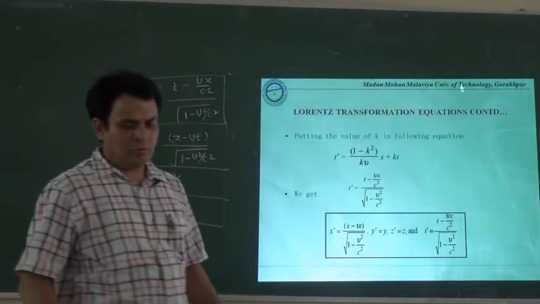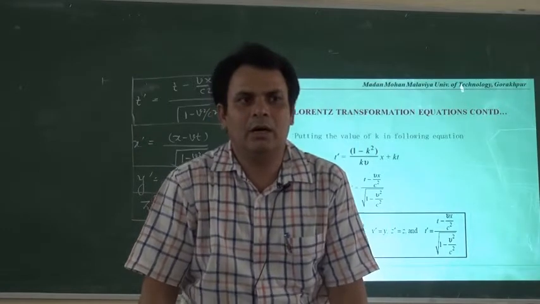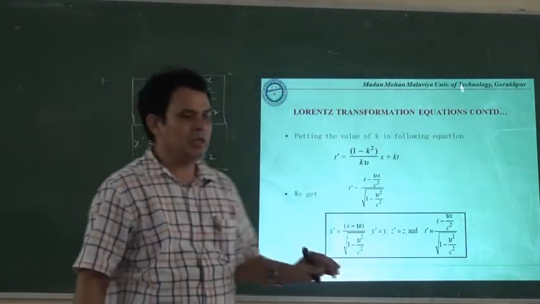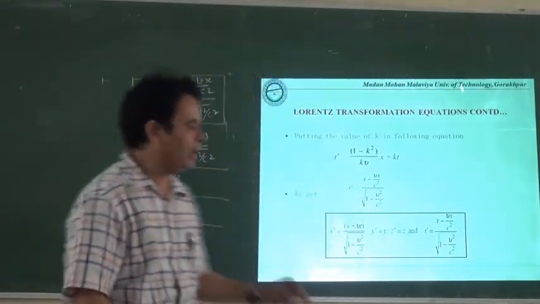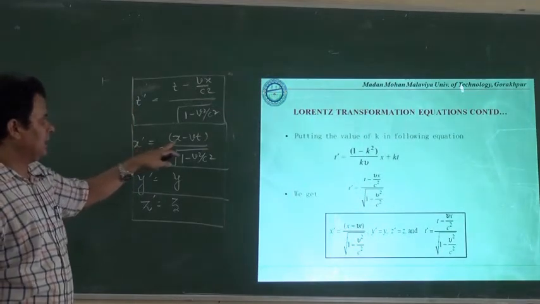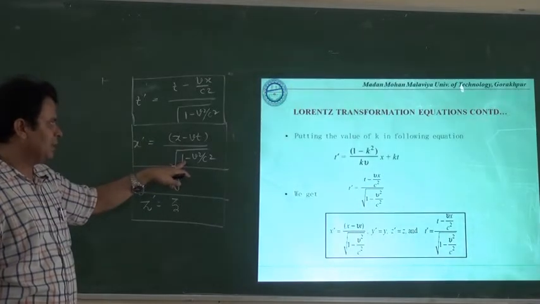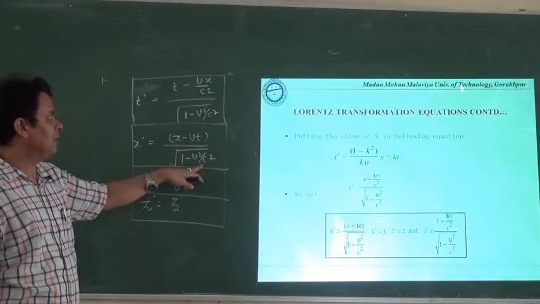So what important fact have we concluded from the Lorentz transformation equations in the light of the postulates of the special theory of relativity? Now the linear relation between x dash and x is not exactly the same, but it is modulated by a factor, under root 1 minus v square upon c square.